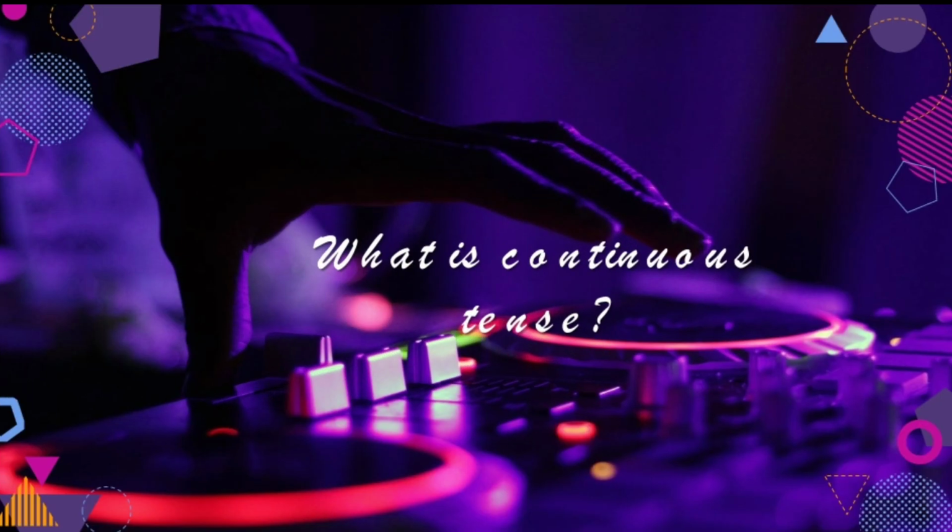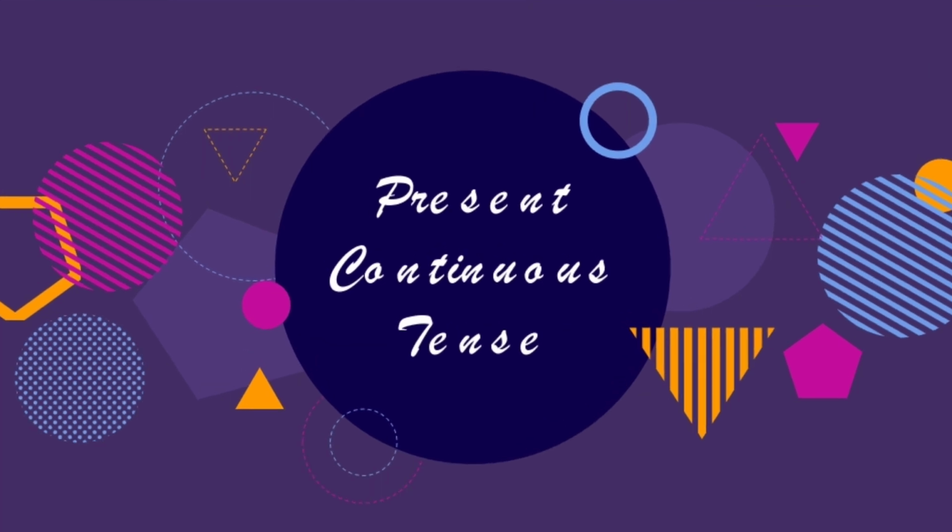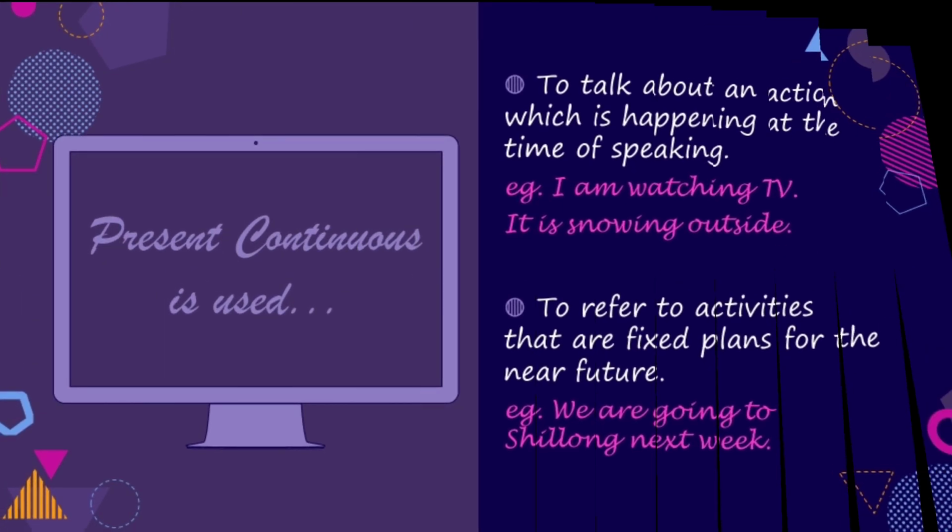Let's first of all try to understand what is continuous tense. A verb that describes an action that continues for some time is said to be in the continuous tense. This action could be in the present or in the past. We'll first try to look at present continuous tense.